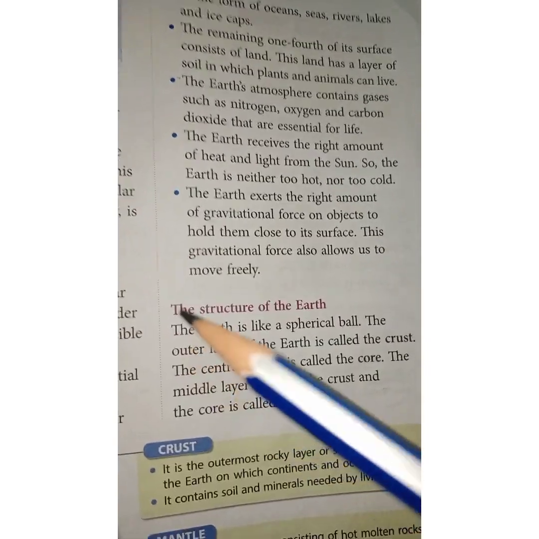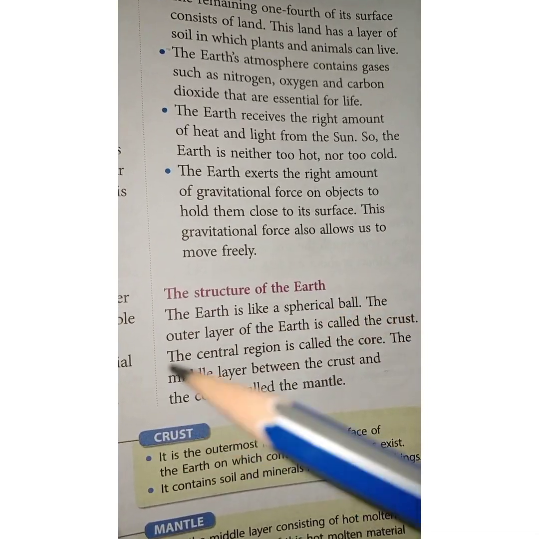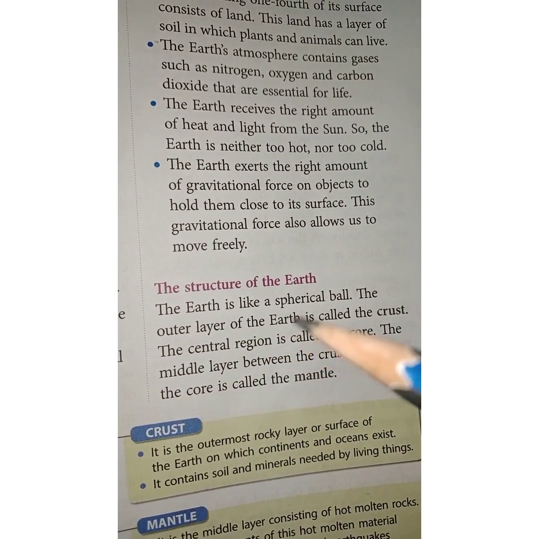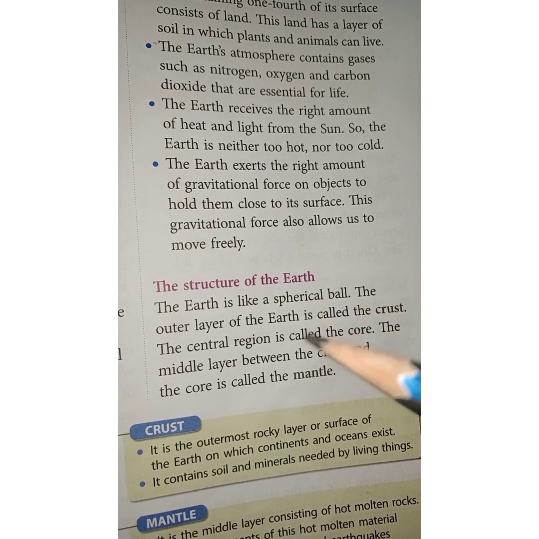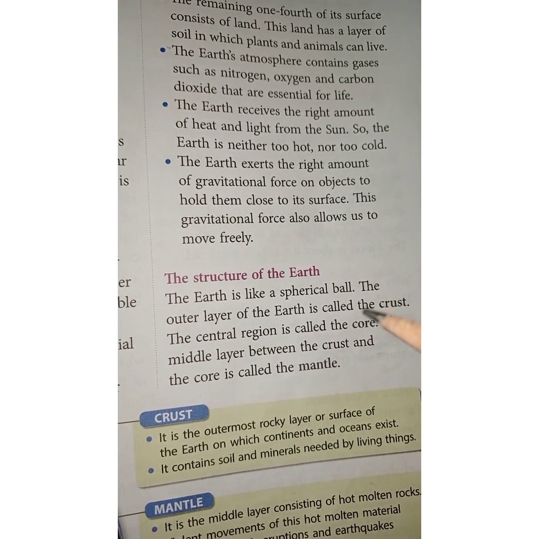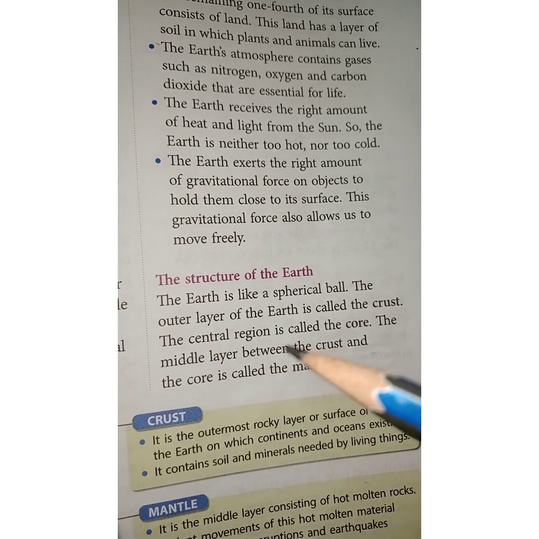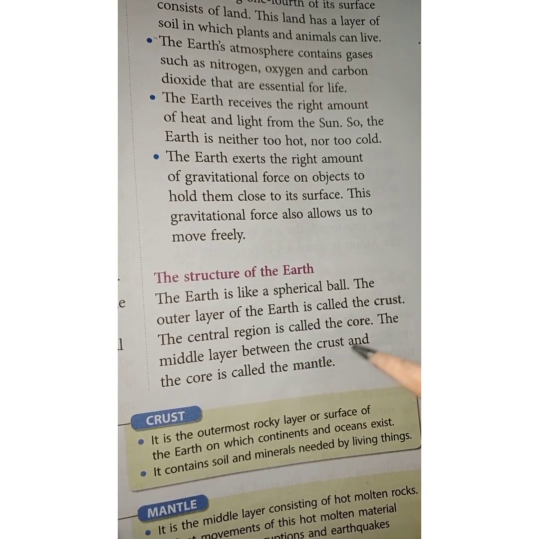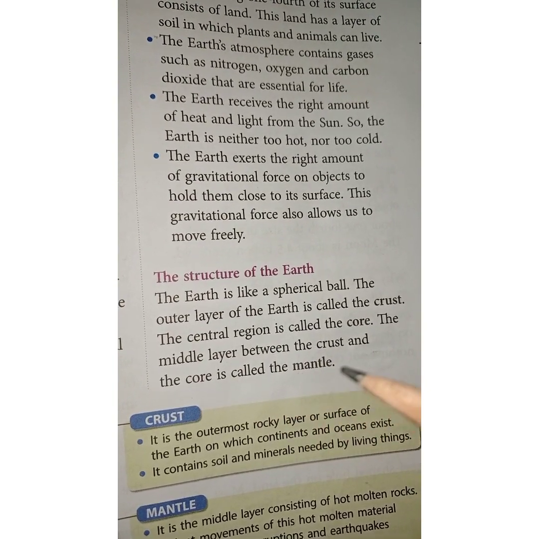So let us look at the structure of the earth. Let us learn in detail about the structure of the earth. The earth is like a spherical ball, that means a round ball. The outer layer of the earth is called the crust. The center region is called the core. The middle layer between the crust and the core is called the mantle.